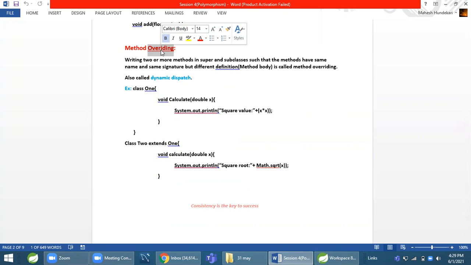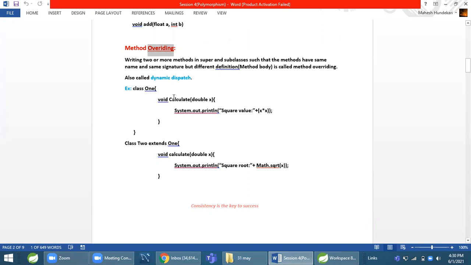We do method overriding in superclass and subclass, but when we do method overloading, we do that within the same class. Method overriding is done between superclass and subclass. There is a method in superclass, let's say A, and we don't want to call the definition of that method, but we want to call the same method and execute a different definition. In that case, we do method overriding.